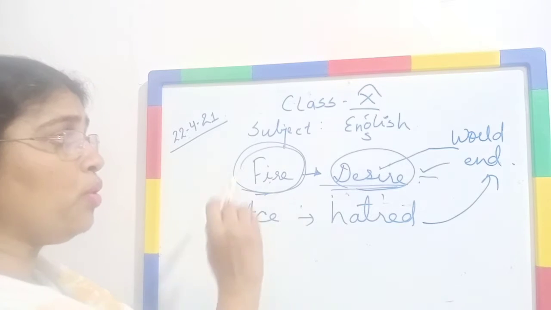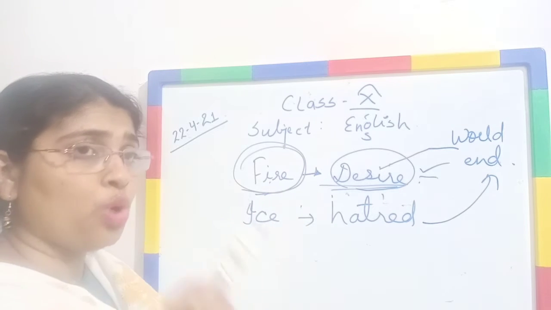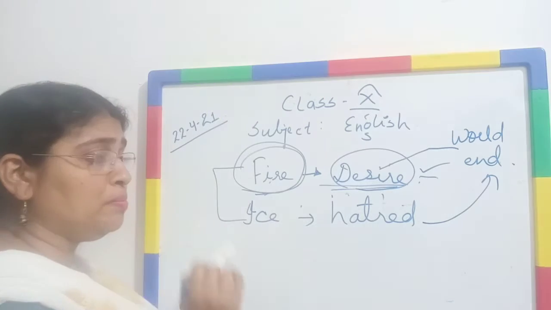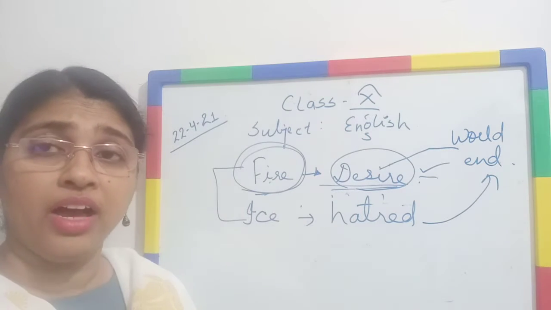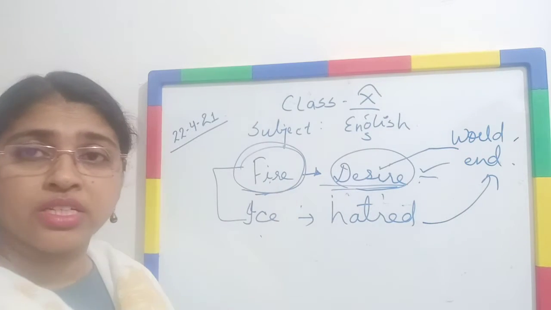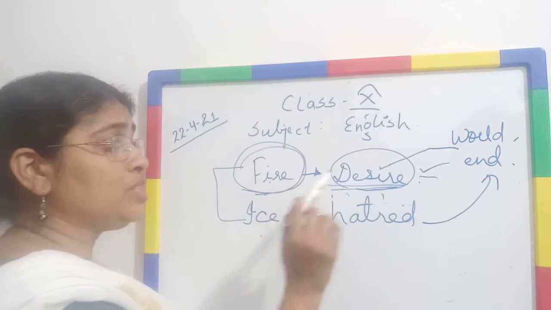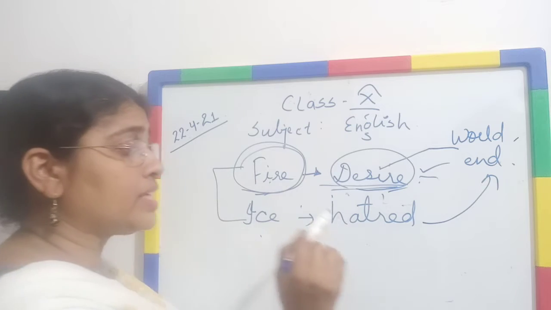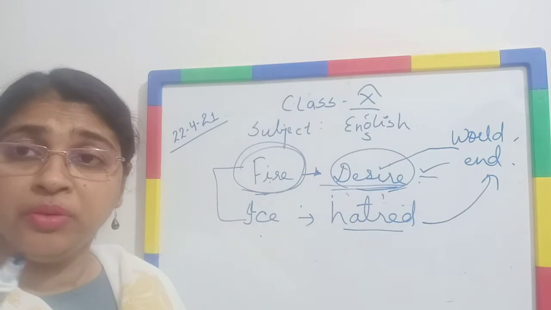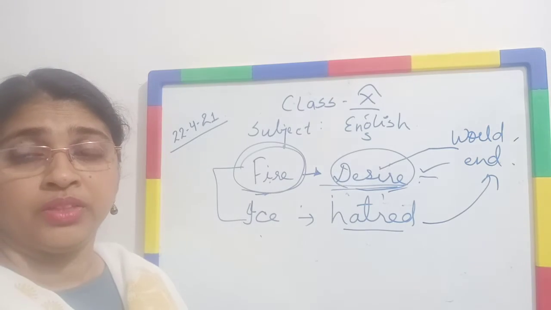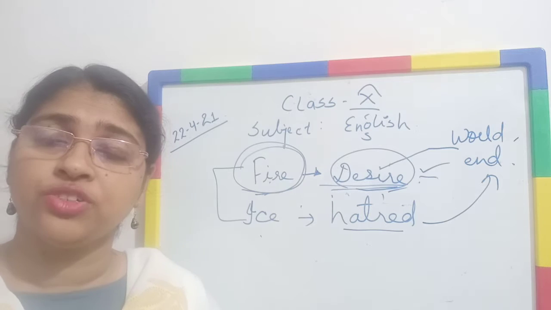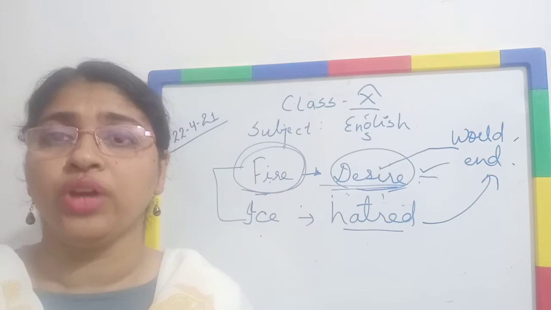So in this poem, the poet Robert Frost wants to say that these two important factors, fire and ice, may lead the world to an end point. Because excess of desire and excess of hatred may definitely bring an end to our world. It is our over-desire and over-hatred that may lead our world to end.